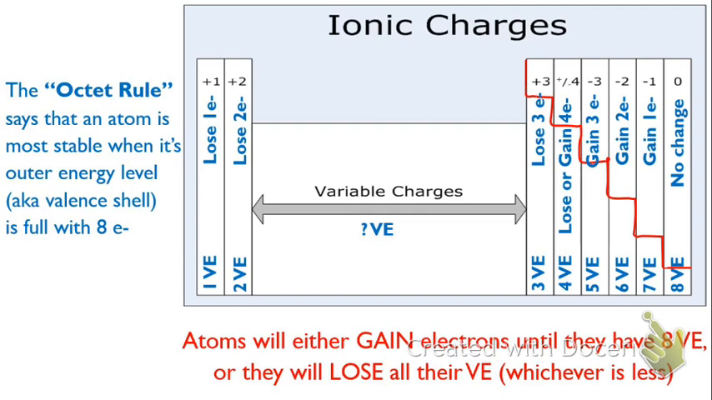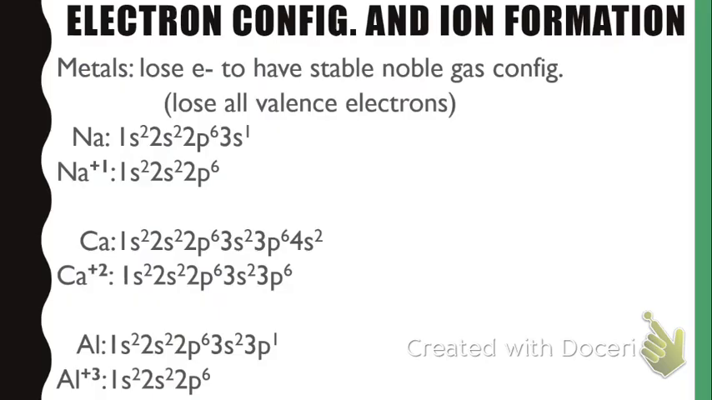And now let's take a quicker look at what's happening electronically in this atom. So we're going to look at the electron configuration during ion formation of the main group elements. That means everything but transition metals, like we already said. So the metals tend to lose electrons to get this noble gas configuration, to get that 8 valence electrons. And we said earlier they're going to lose all of their valence electrons to do this.